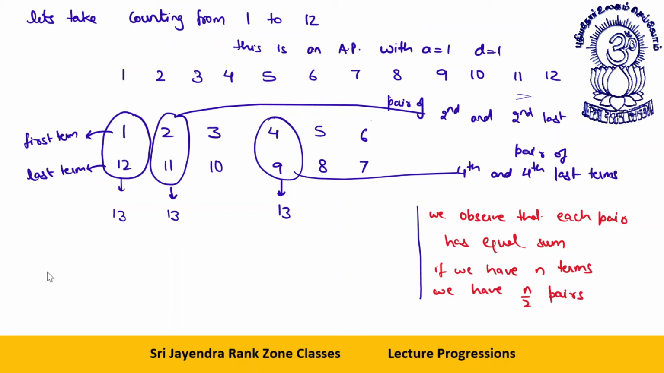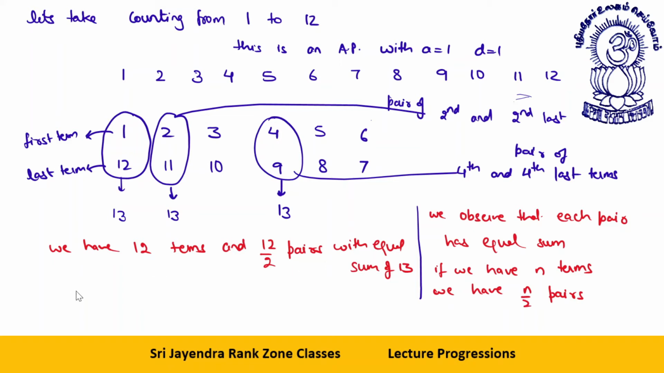Okay, we have 12 terms and 12 by 2, and 6 in the bracket. Let me write 12 by 2 only. 12 by 2 pairs with equal sum of 13. Okay, we have 12 terms and 12 by 2 pairs with equal sum of 13.